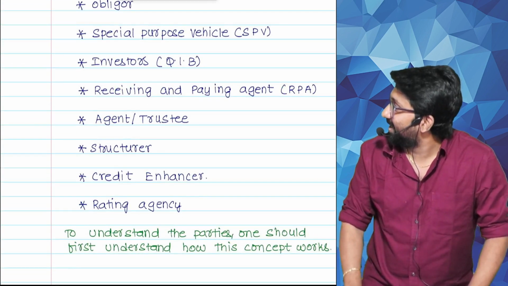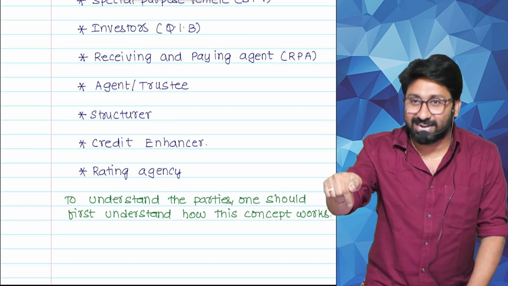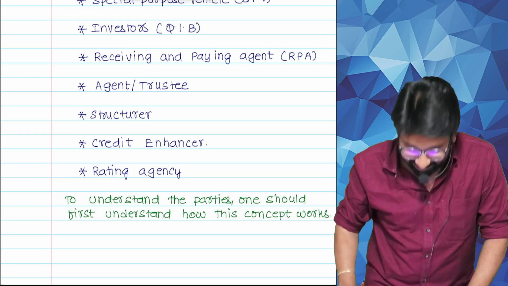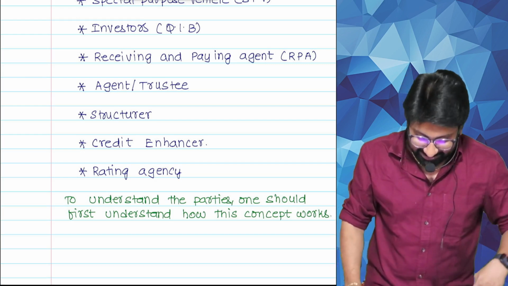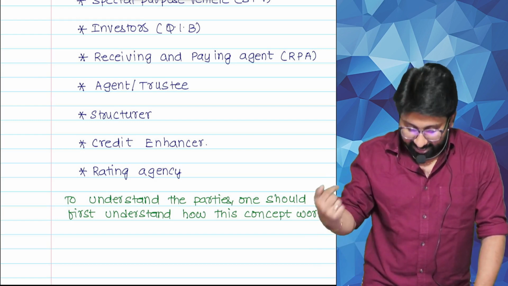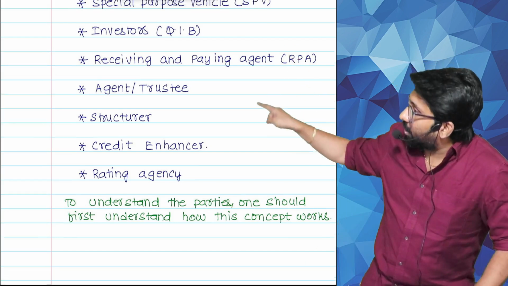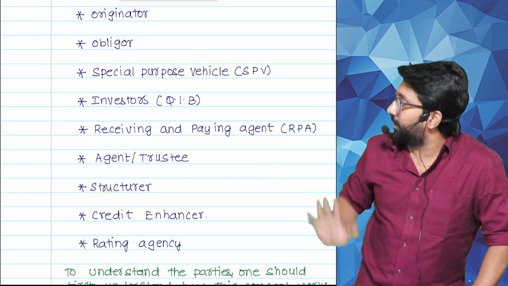Next one, agent or a trustee. If you shout like that when the real concept starts, happily you will sleep. Next one is structurer. Next one, credit enhancer. Last one will be rating agency. These are all the various persons about whom we need to learn.